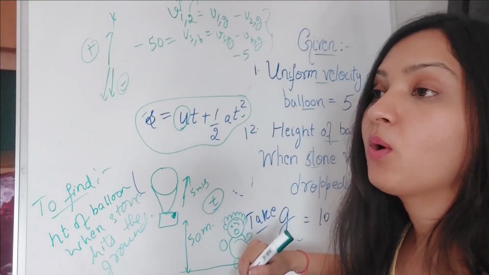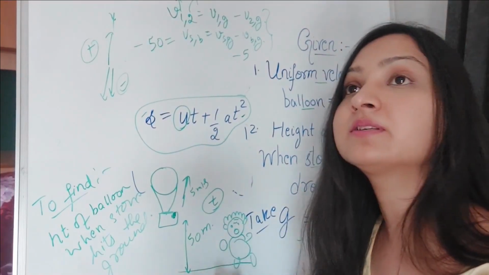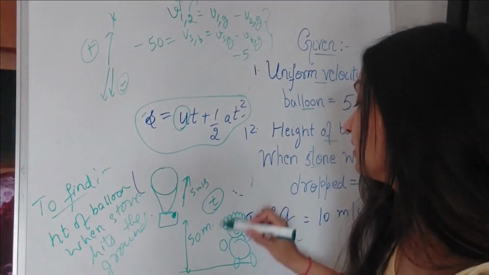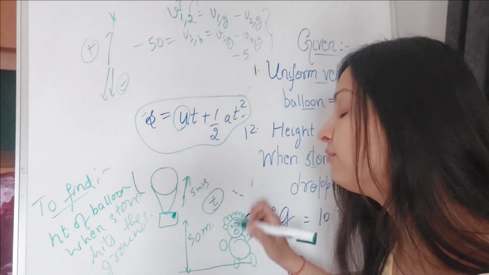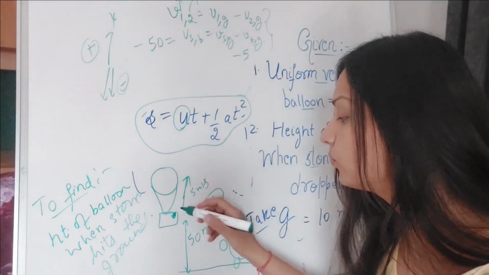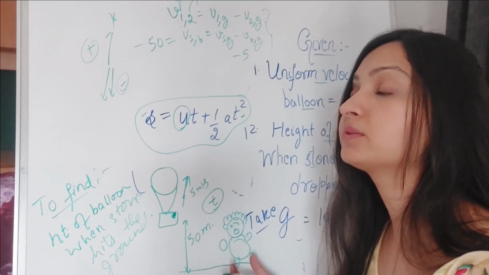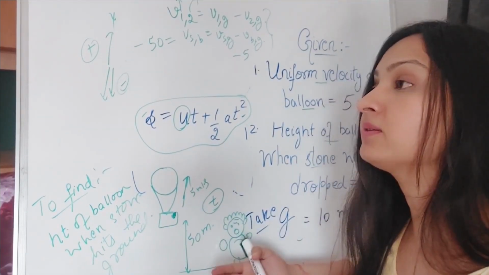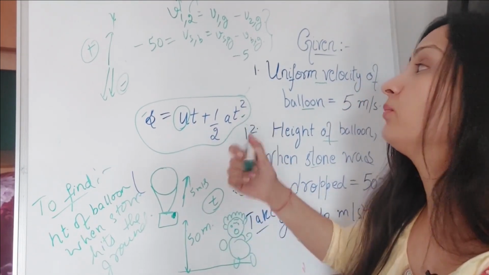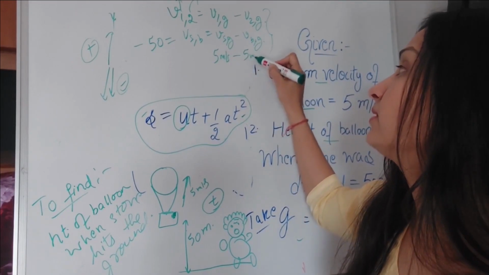And the velocity of the stone with respect to the ground is also 5 meters per second, because if at all that stone is visible to the boss standing on the ground, that stone is also going upwards with a uniform velocity of 5 meters per second.